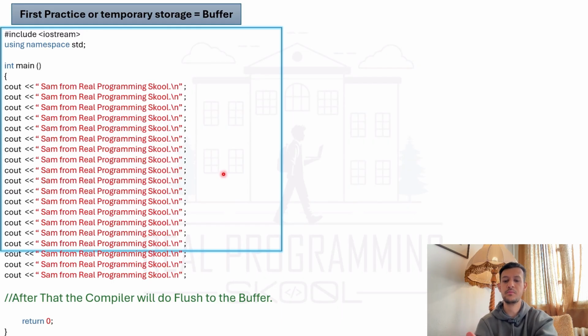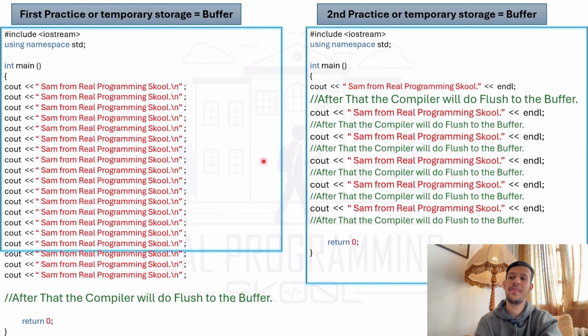And the second practice that I use is endl with each line of code. That tells the compiler, please, after you finish checking the line of code, flush the buffer. And that also leads to making your application slow. You will ask me how. I used endl, and that makes the compiler flush after each line of code, which means the buffer is empty.